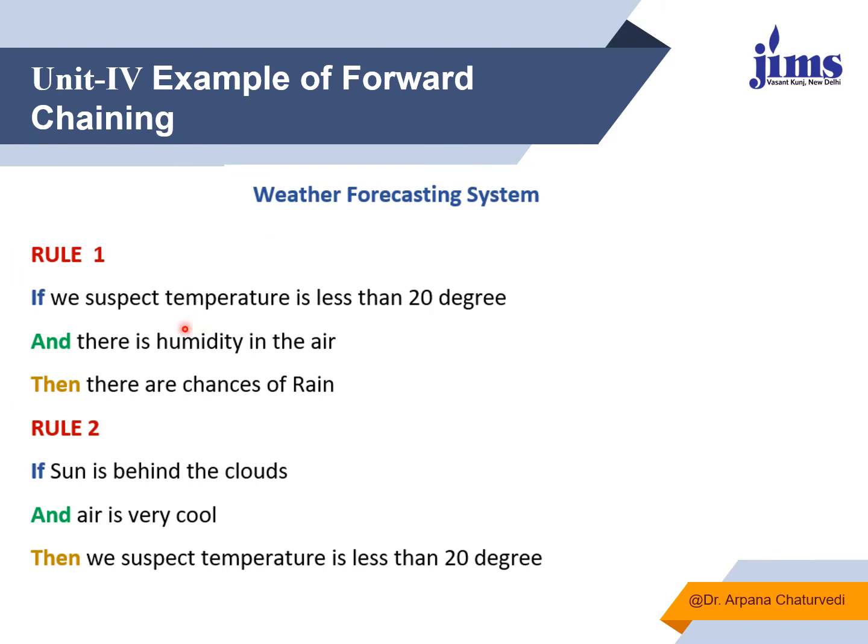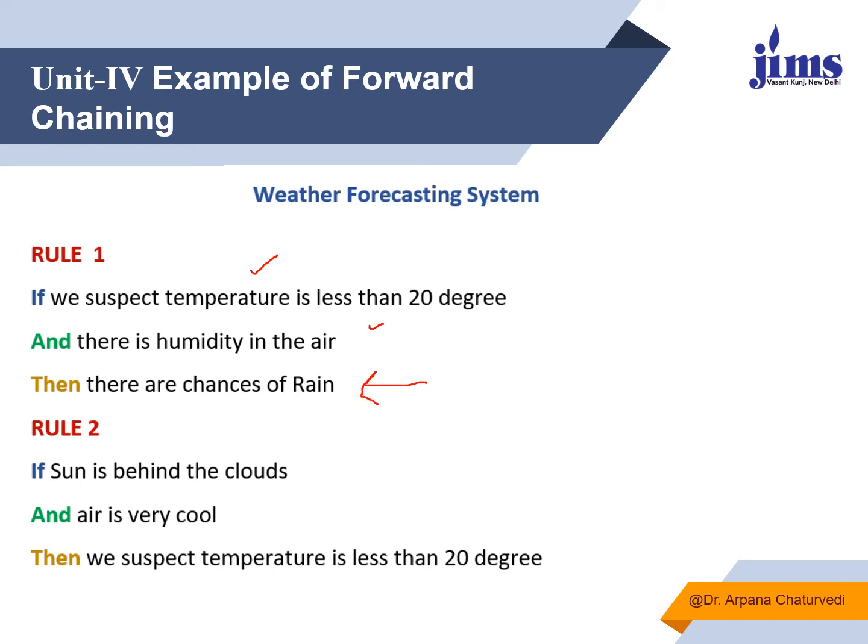See the example of forward chaining. We are taking the example of a weather forecasting system, and we have certain rules in the form of if and then. The first rule says, if we suspect the temperature is less than 20 degrees and there is humidity in the air, then there are chances of rain. So when these two facts are true, when fact 1 is true as well as fact 2 is true, then we can reach this particular conclusion.